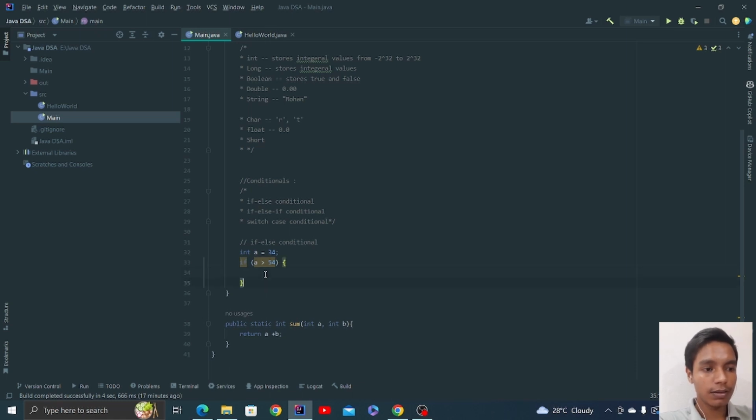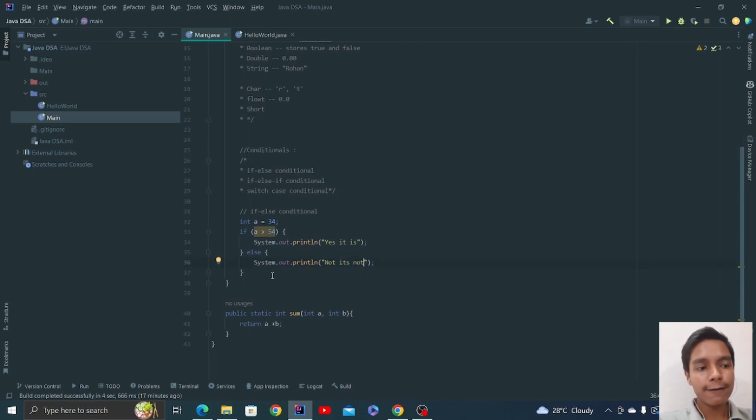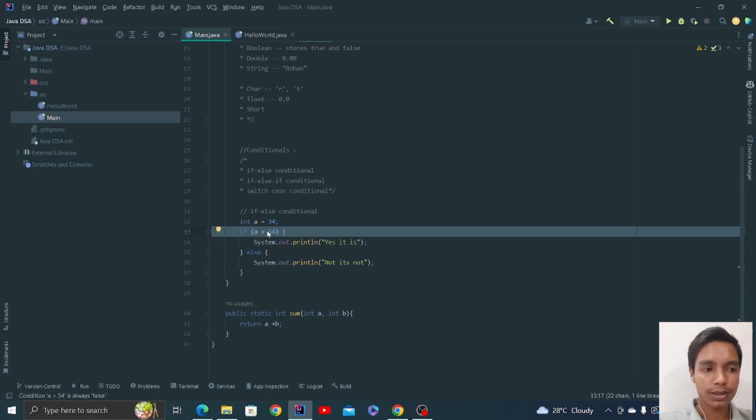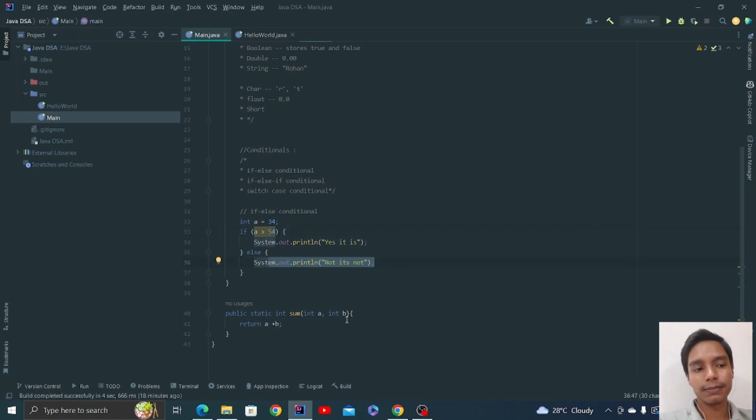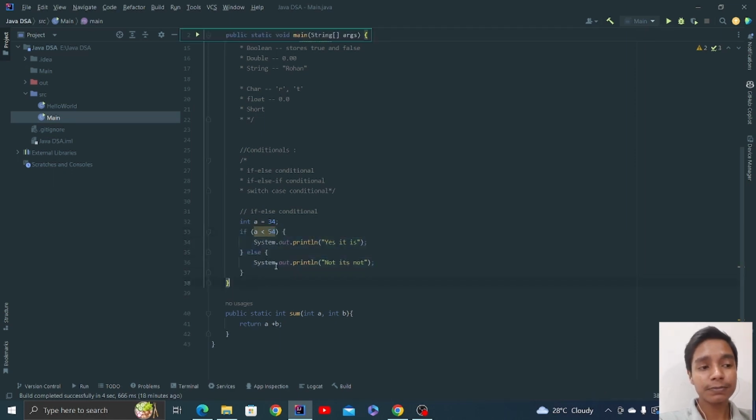Otherwise, if a is not greater than 54, just print "yes it is" in the if body, and else print "no it's not." Since this statement is not true, the else statement will be printed. So this is the basic syntax of the if else conditional. It says, if this condition is true, implement this, else implement this, right? This was the if else conditional.